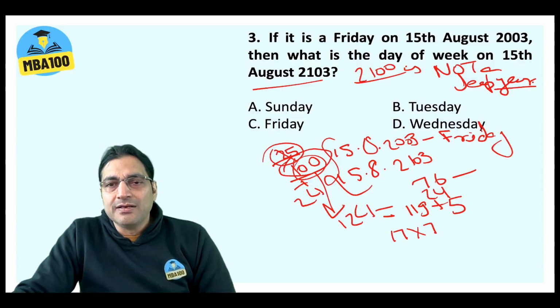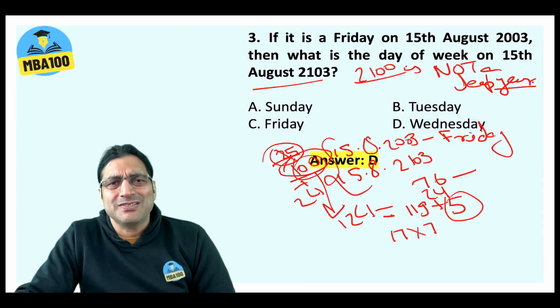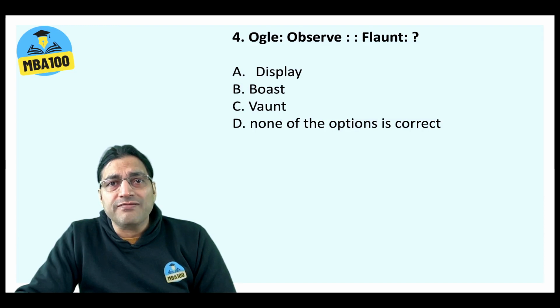Alright? Okay. So we need to go down by 5 days from Friday. So Saturday, Sunday, Monday, Tuesday and a Wednesday. So your answer is a Wednesday. Option D. Isn't it very simple? And moreover, they ask you such questions almost every year in SNAP. Alright? Please take care.